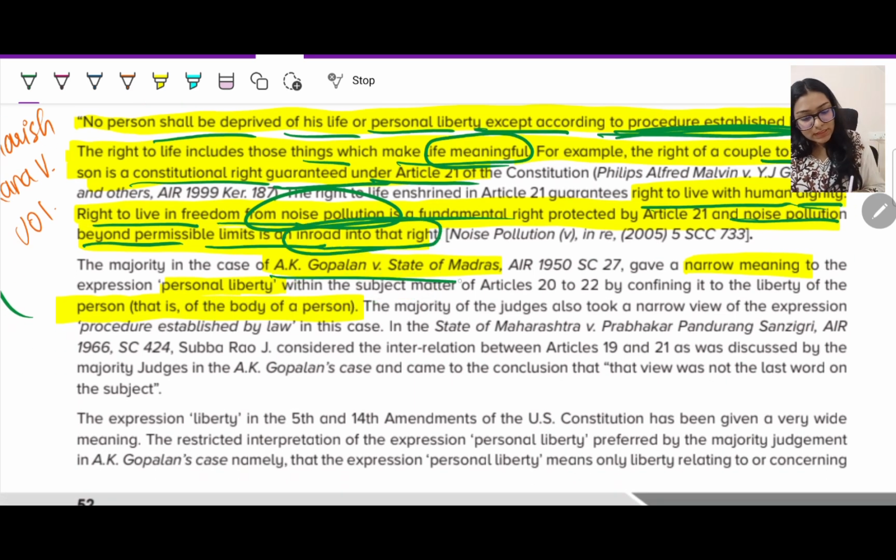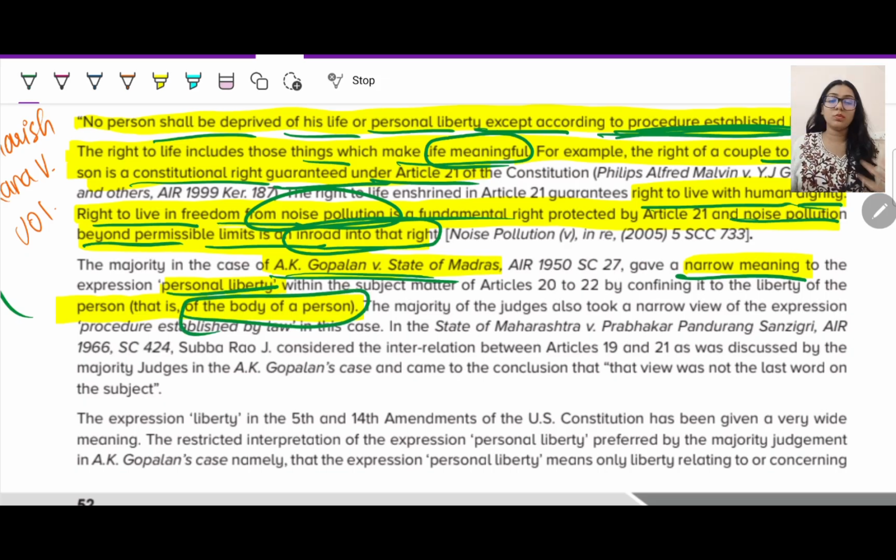is included in that right. Now this is a very important case law again, A.K. Gopalan versus State of Madras. In this case, they have given a very narrow meaning to personal liberty. They said that personal liberty only means the body of a person. Whatever I want to do with my body, wear whatever I want, do my makeup or not do my makeup, that is what your right to life means, right?